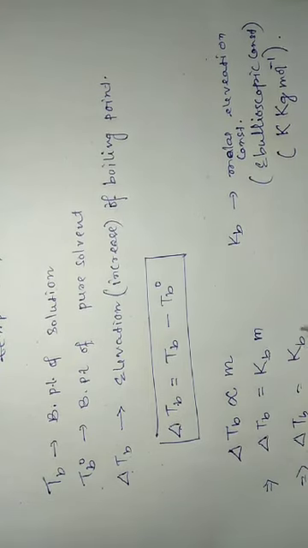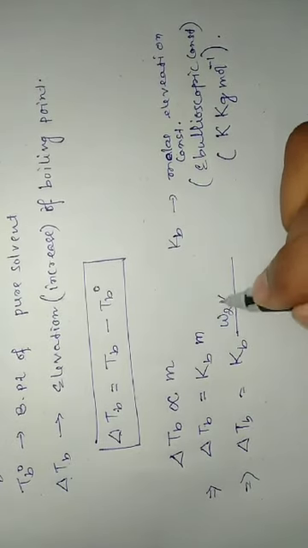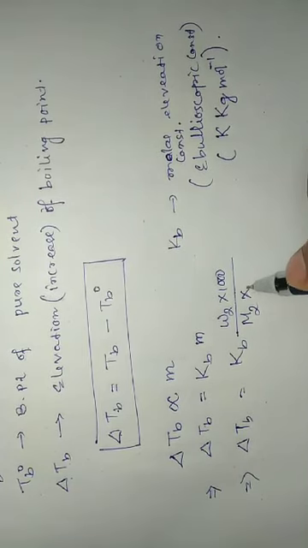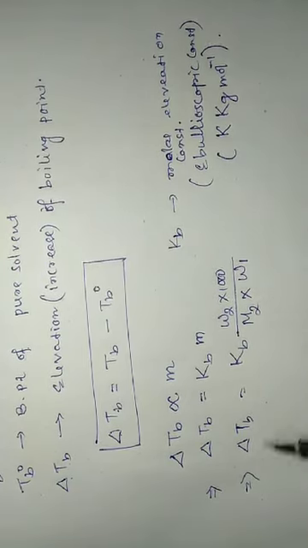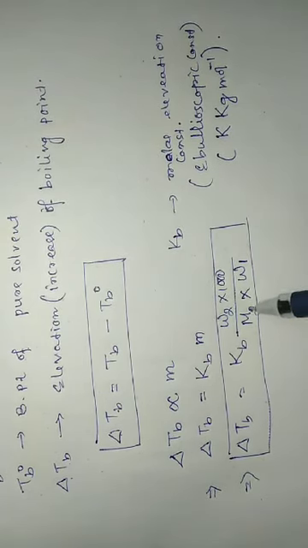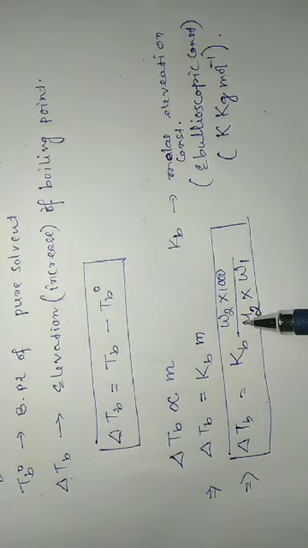Now delta TB equals Kb times molality, where molality equals weight of solute into 1000 divided by molecular mass of solute into weight of solvent. So this is the final relation, equation 2, to find delta TB, or elevation of boiling point of a solution. With the help of this relation, we can also find the molecular mass of the solute in the solution. In this relation, what is Kb?